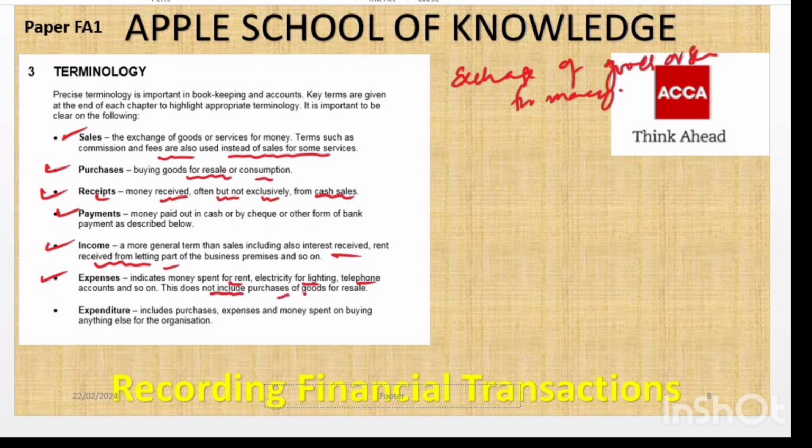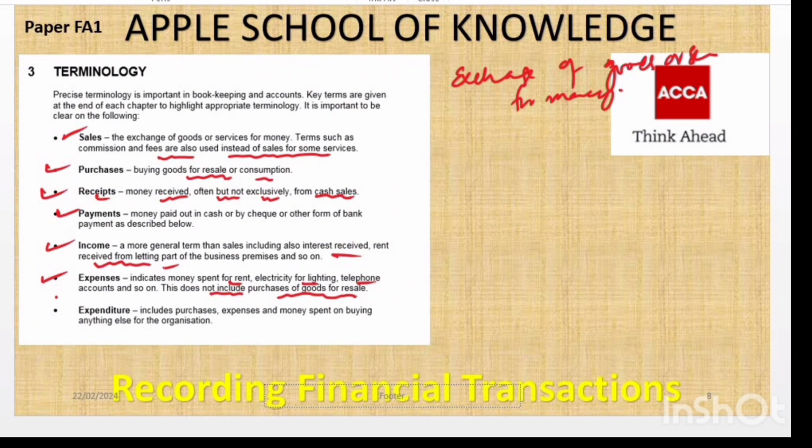This doesn't include purchase of goods for resale. It means money spent on operational costs like rent, utilities, telephone bills, etc., excluding purchase of goods for resale. For example, paying the electricity bill for lighting a retail store will be your expenses.